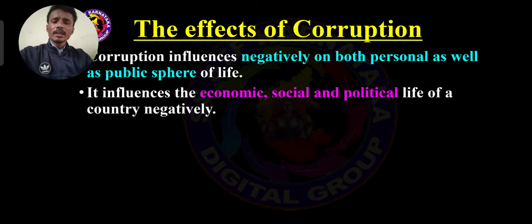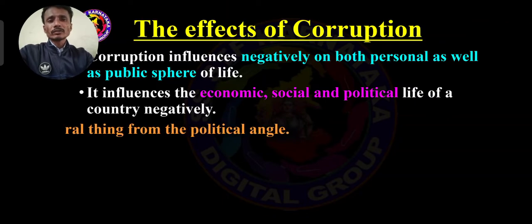Because corruption influences the economic life, social life and political life of the people throughout the country negatively, but not positively. This is also one of the important effects of corruption.